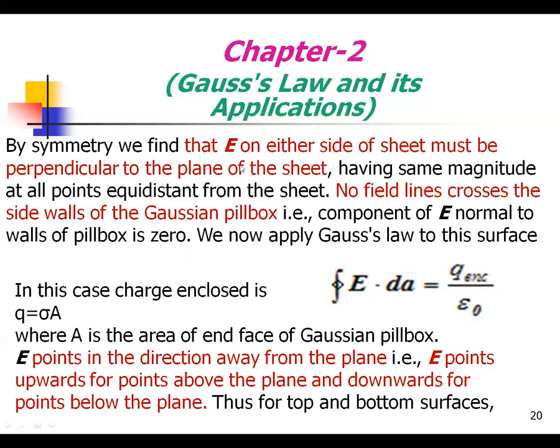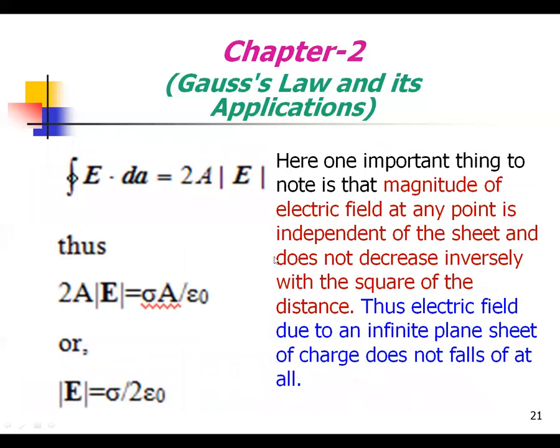I have to underline it. So for the top and bottom surfaces, integral E dot dA equals 2A times the magnitude of E. Thus 2A|E| equals Q by epsilon naught, that is sigma A by epsilon naught. The A's cancel, or E equals sigma by 2 epsilon naught.